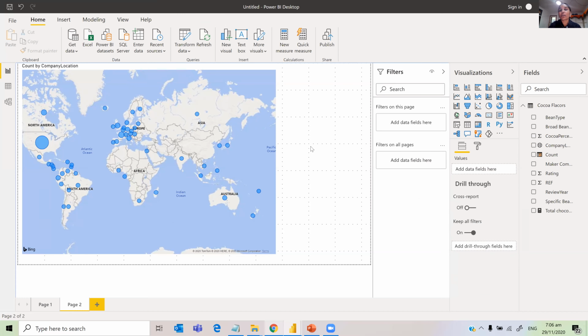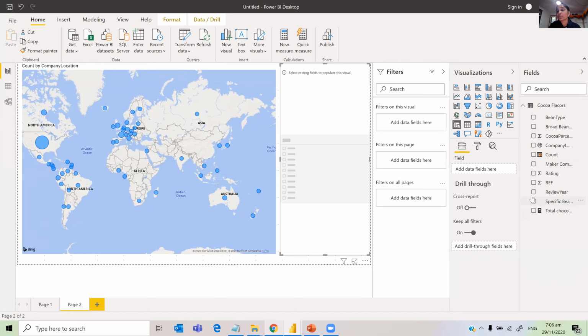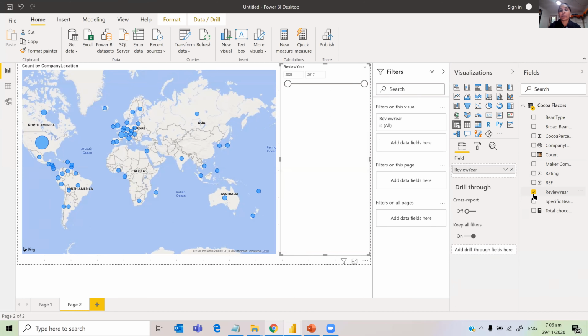And here you can also use a slicer of maybe year. So I'll go to slicer, and then I'll choose year in the field. By default, year comes up with a range. I don't want to show that as a range. I just want a list or a drop down.